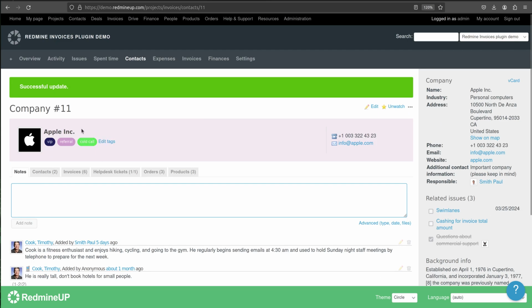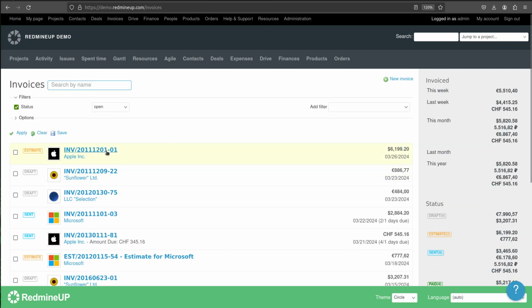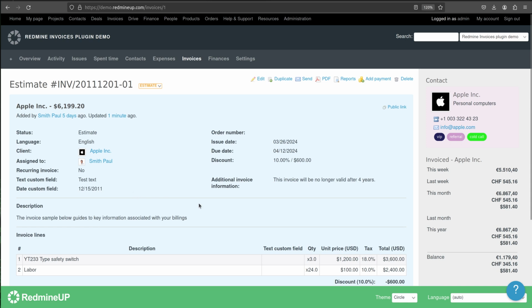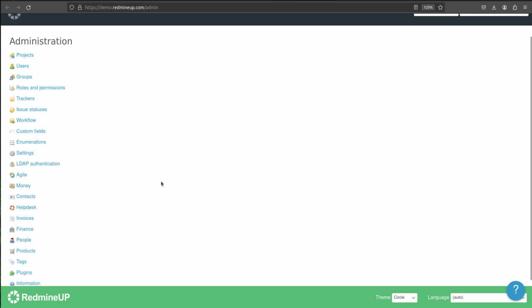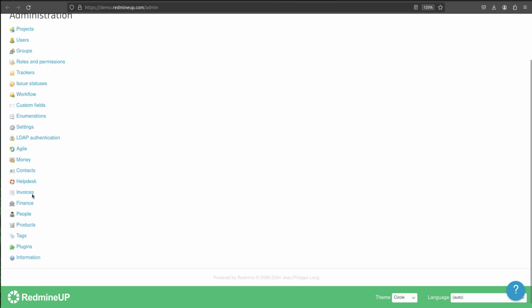Okay, so let's go again to the invoices. Yeah, here is our invoice. It has a custom field, and this contact has also the custom field. Alright, so let's go to the invoice templates and do some changes.